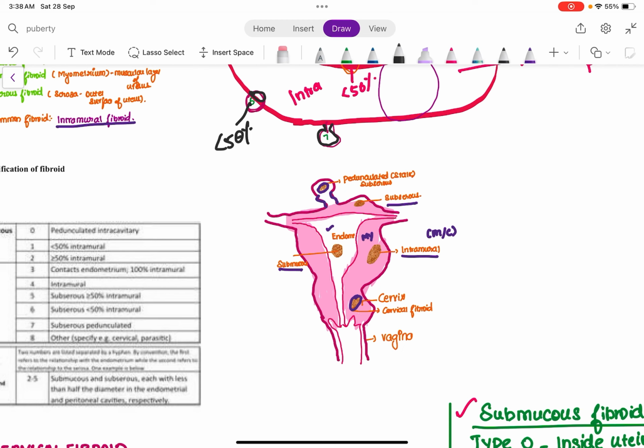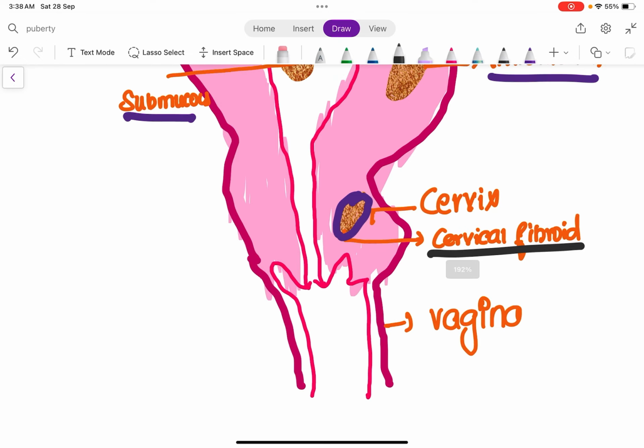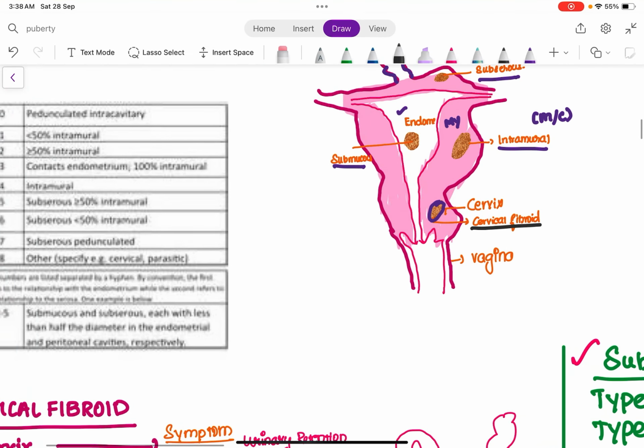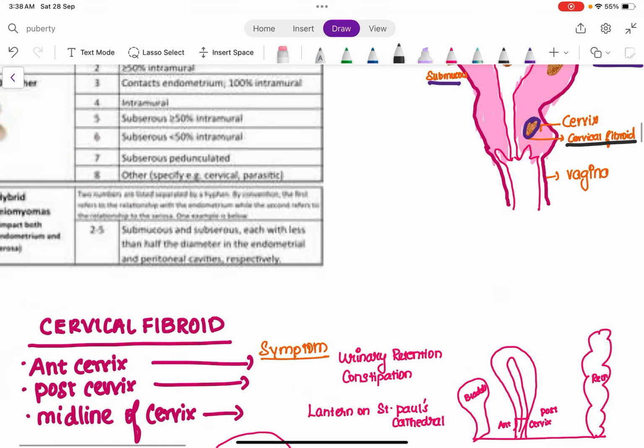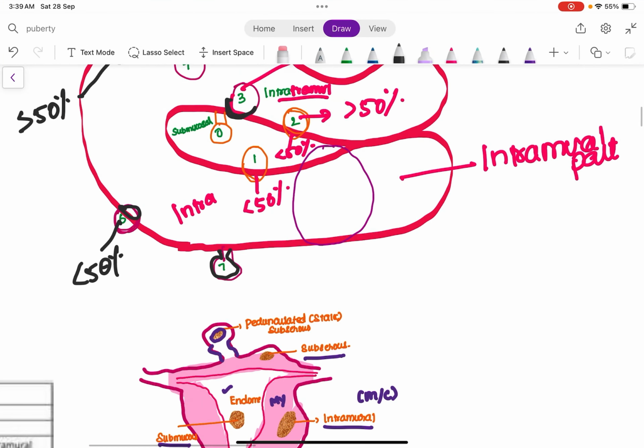We know that there is also cervical fibroid. The fibroid can also be present in the cervix. As you can see here, fibroid can also be present in the cervix. So if the fibroid is present in the cervix, it is type 8 of the FIGO classification. So any other fibroid apart from the submucous, intramural and the subserous comes under type 8 of the FIGO classification of fibroid.